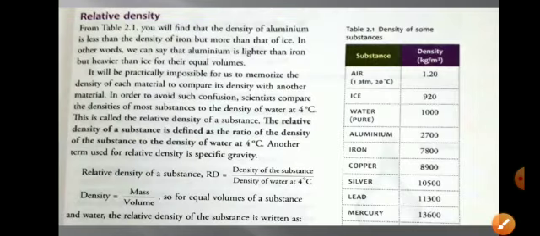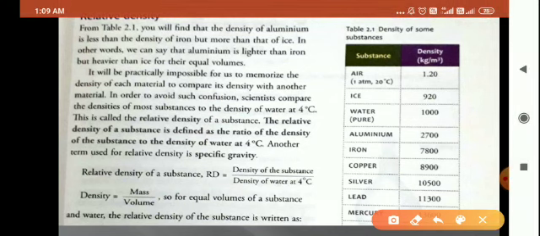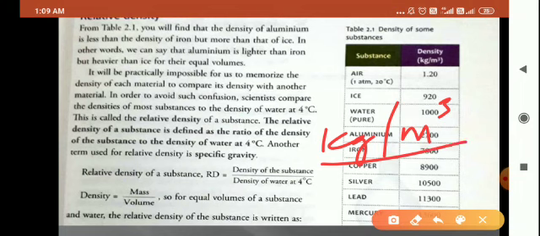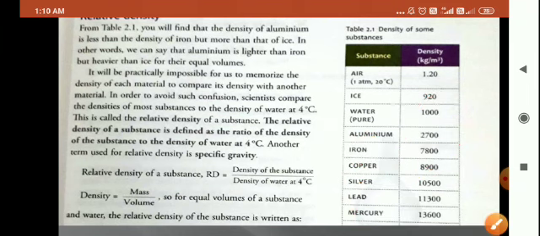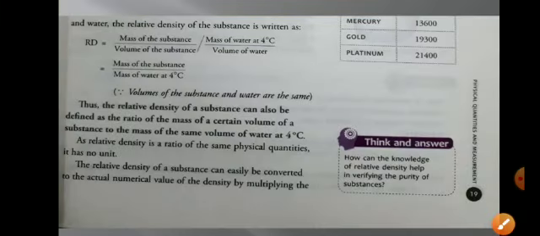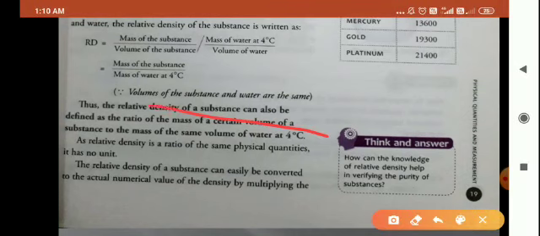See here, density of the substance can be given in kg per cubic meter. And density of water will also be in kg per cubic meter. Both will cancel, so we are left with no unit. And also you can say that since it is a ratio of the same physical quantity, therefore it has no unit.